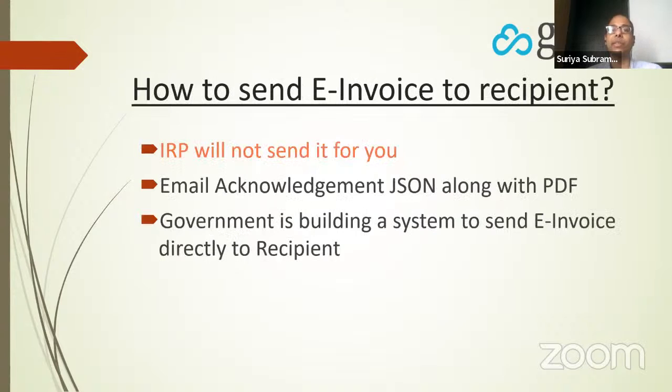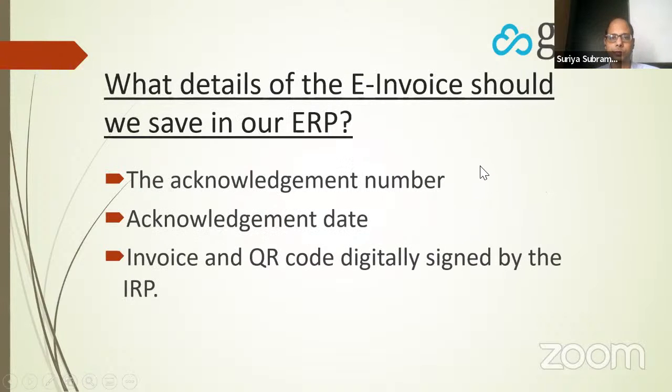How to send the e-invoice to the recipient? The IRP will not send the details for you. You can email the acknowledgement JSON along with the PDF, and this is sufficient. At some point, the government is planning to build a system so that the recipient can receive the e-invoices, but that's not available right now. So this is mainly for software developers.